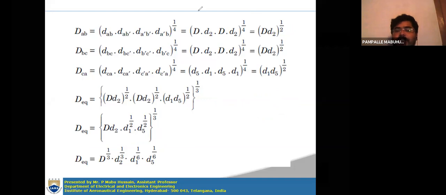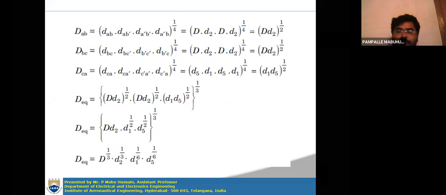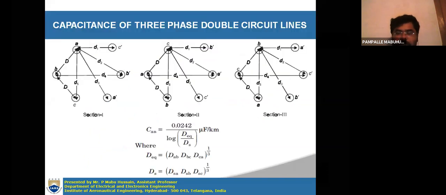Only one section you have to consider now. For other sections it will be the same. Only one section we will consider, and we will find the DM. Okay, for other sections it will be the same. So now our next task is to determine the self GMD. That self GMD is the cube root of DSA, DSB, DSC. Here DSA, DSB, DSC are the individual self GMDs, by considering each conductor at a time.